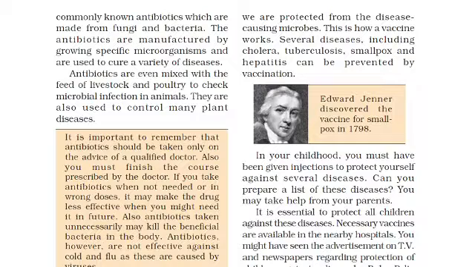Several diseases, including cholera, tuberculosis, smallpox and hepatitis, can be prevented by vaccination, and this vaccination is given earlier, in childhood only. It can be injected to all of us. Edward Jenner was the discoverer of the vaccine for smallpox in 1798. Now in your childhood you must have been given injections to protect yourself against several diseases. It means doctors have injected us with vaccines to protect ourselves from several diseases.